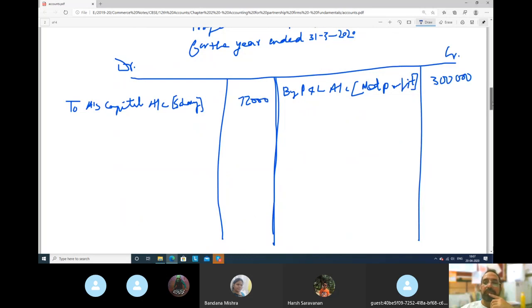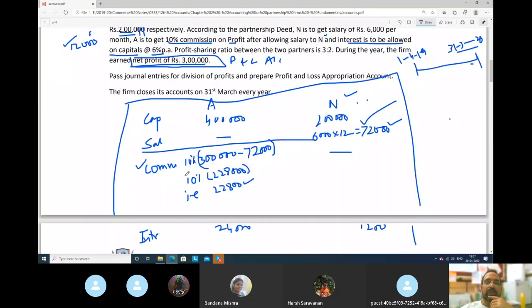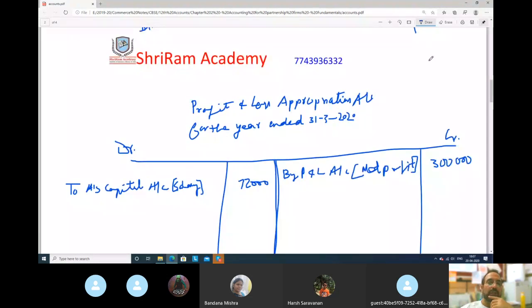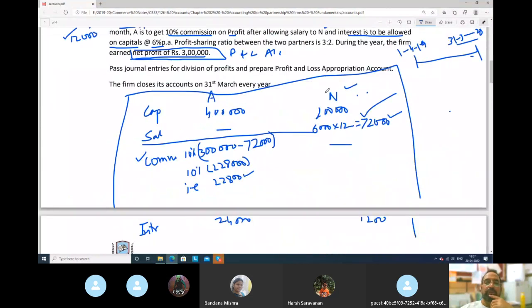Next, what we have to pay? We have made the notes. Commission. We have to pay commission to whom? Sorry, this is not A, this is N. Salary is paid to N, not to A. Then what we have to pay? Commission. To whom? To A. How much? 22,800. We have done the calculation.